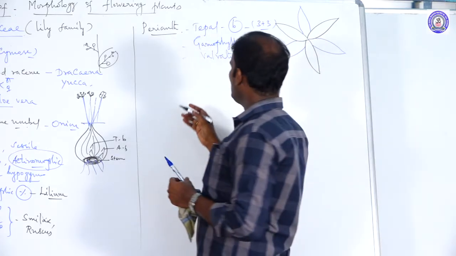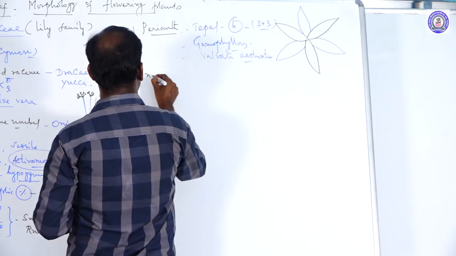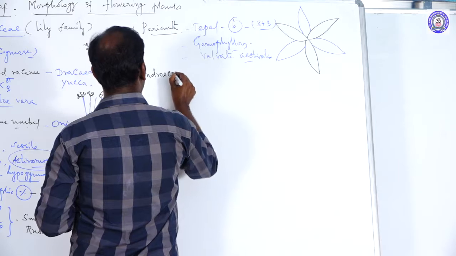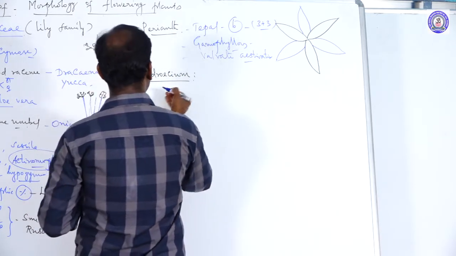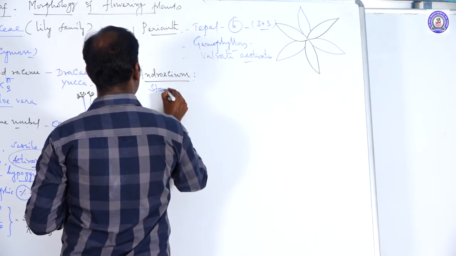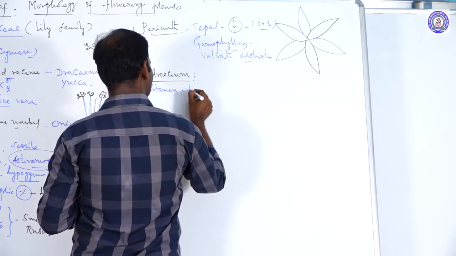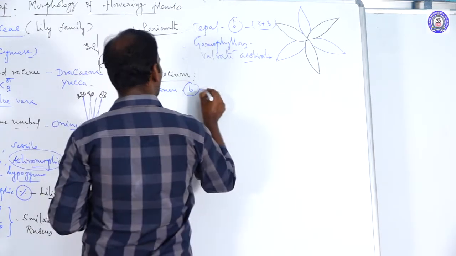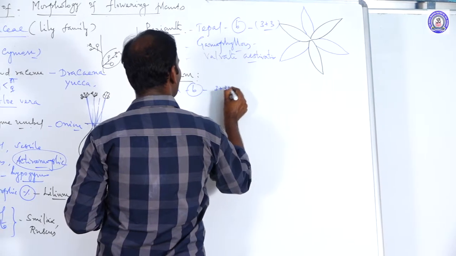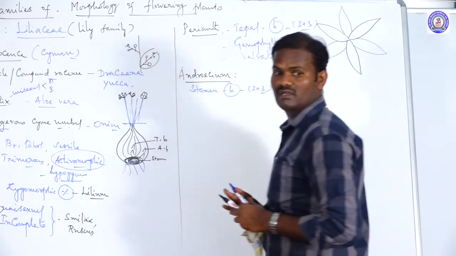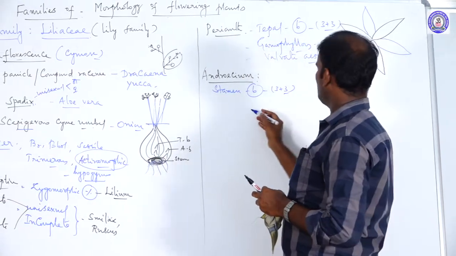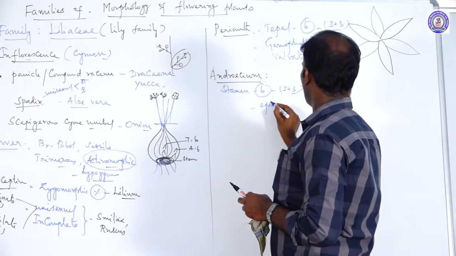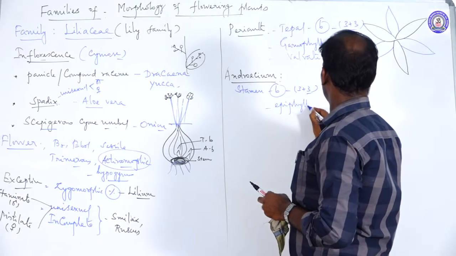The next is androecium. The androecium is made up of stamens. The total number of stamens is 6. They are also arranged in 2 whorls of 3 each. They are attached to the perianth, so they are said to be epiphyllous.